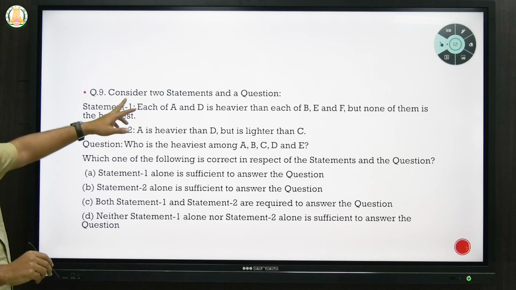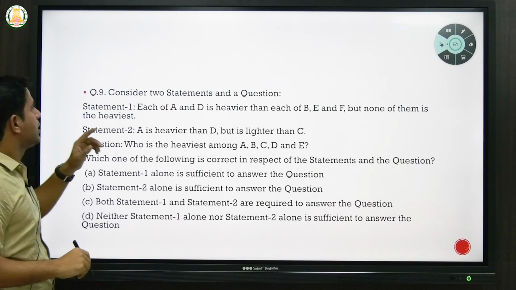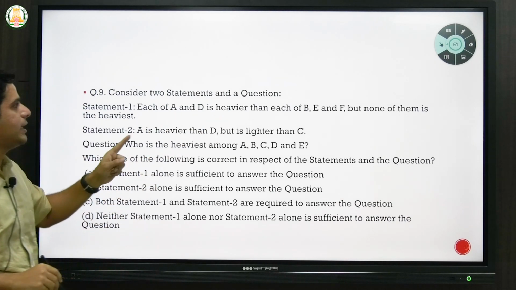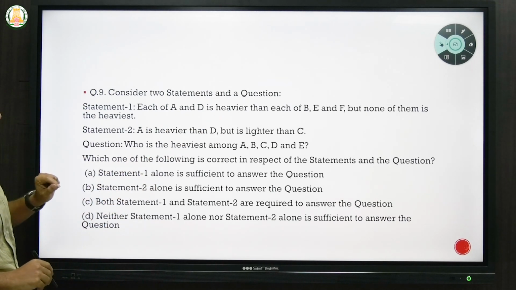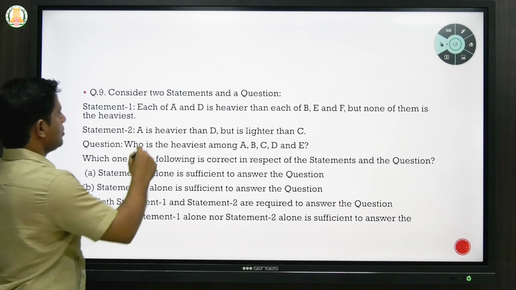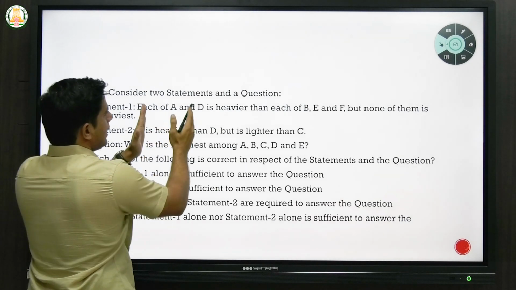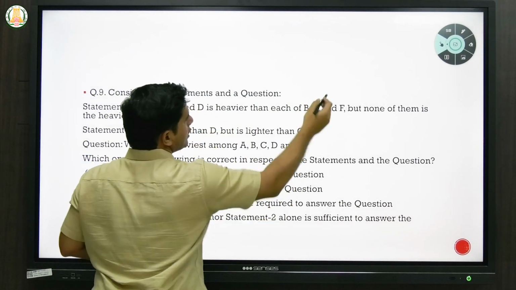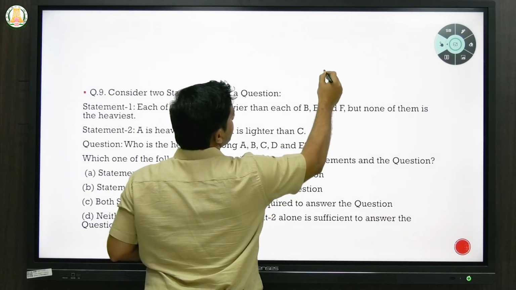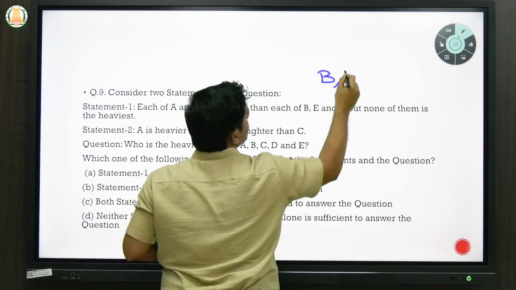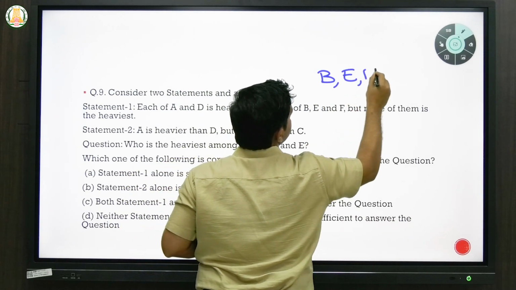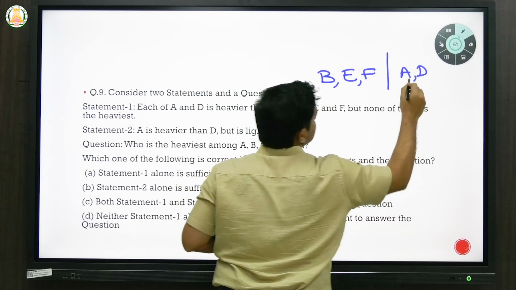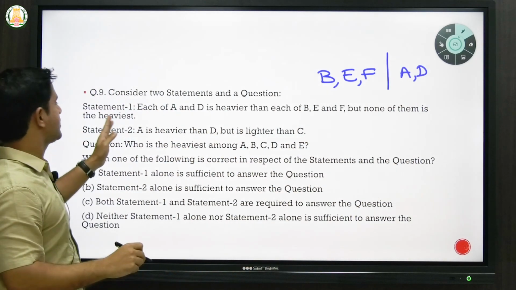So consider 2 statements and a question. Each of A and D is heavier than each of B, E and F, but none of them is heaviest. So A and D combined are heavier than each of B, E and F. If you put them in ascending order, you keep B, E and F at one place, and A and D at the second place, but none of them is the heaviest.